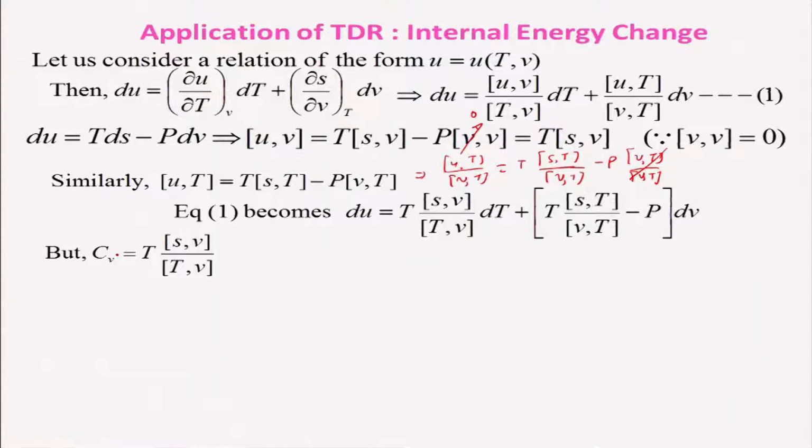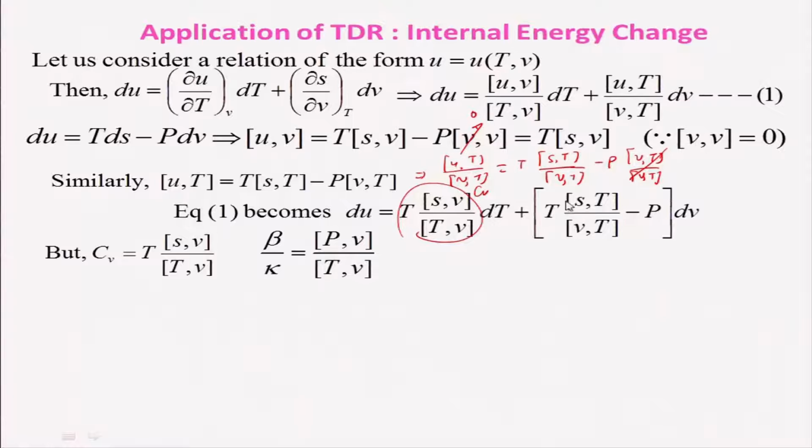And this expression is nothing but your Cv. And this we need to look at, and that is nothing but your beta by k, right?